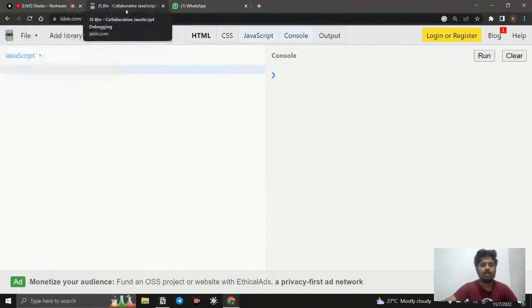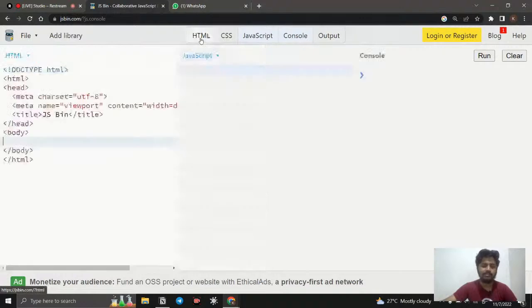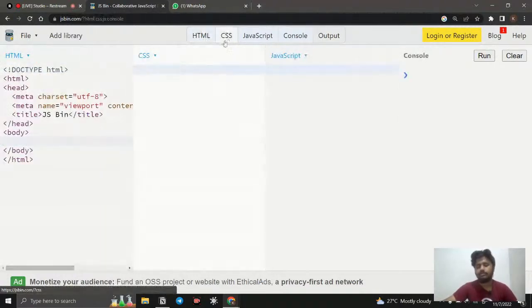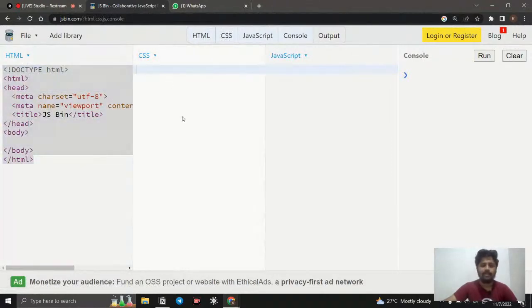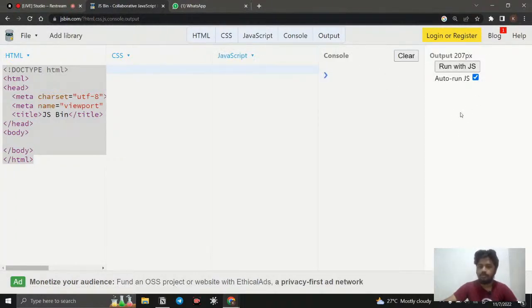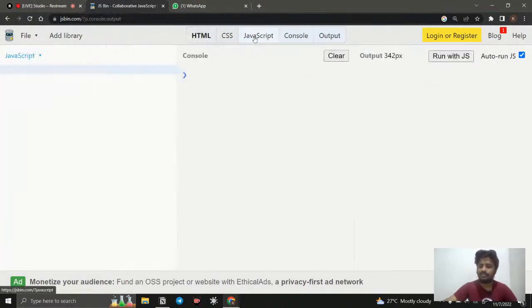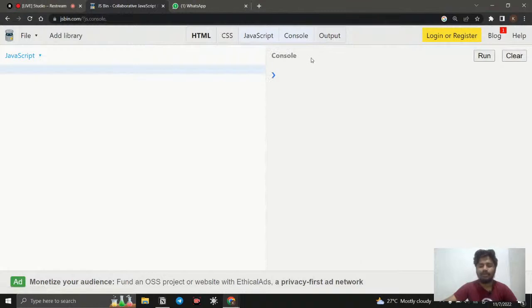It is like CodePen, if you know about that. Here you can write the HTML, the CSS, and our JavaScript, and we can see our output here. I'm using this because it is very easy to show you how it is working.